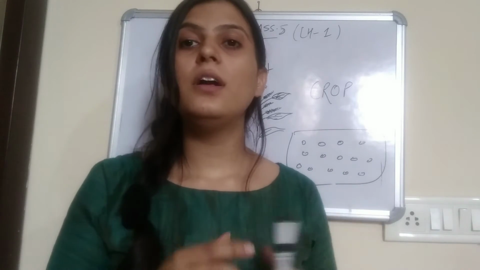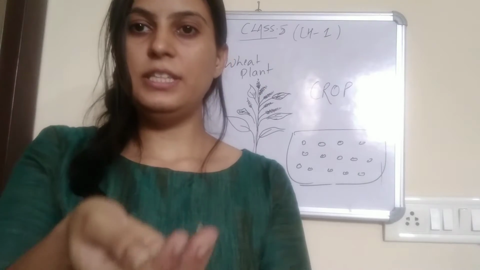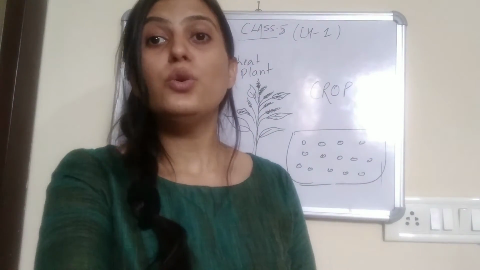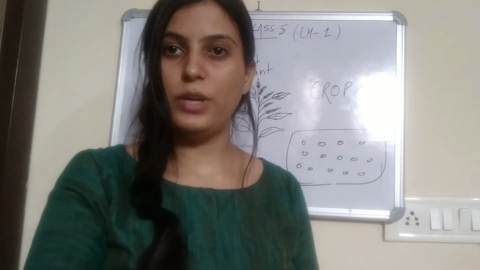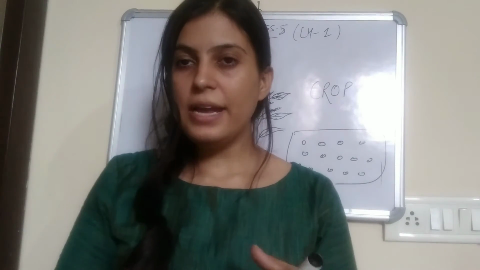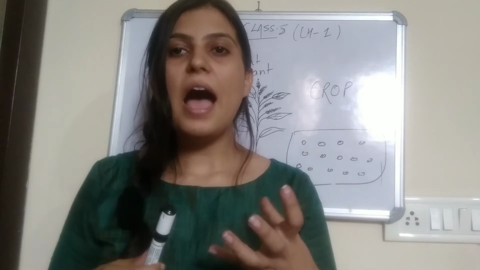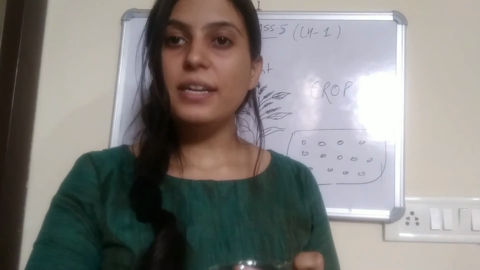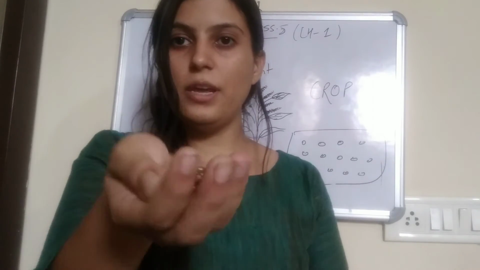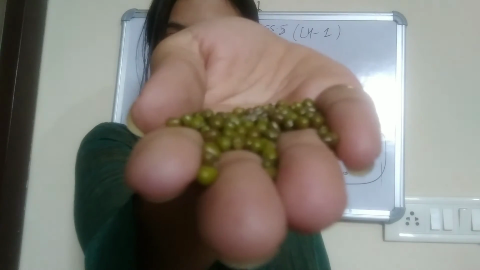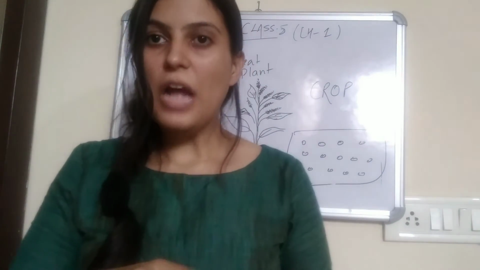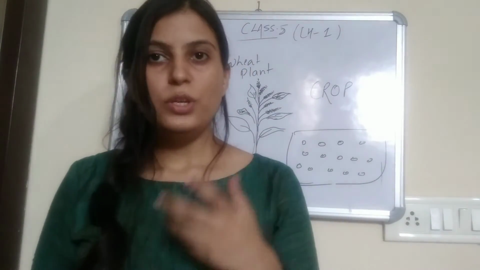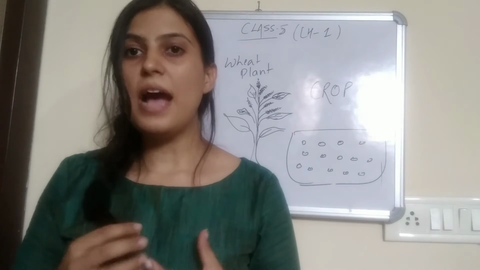For example, rice. See, this is rice, right? Okay, rice is grown only in summers because it requires a high quantity of water and high temperature. Next is your green gram, that is basically moong dal. You can see that this is moong dal, right? This moong dal or green gram is only grown in summers because it requires higher temperature.